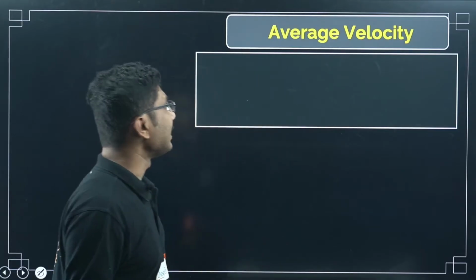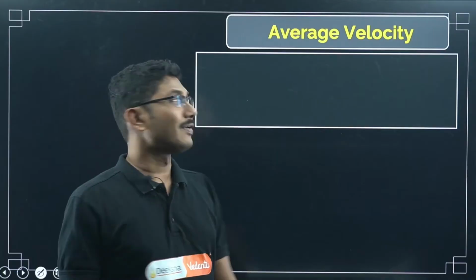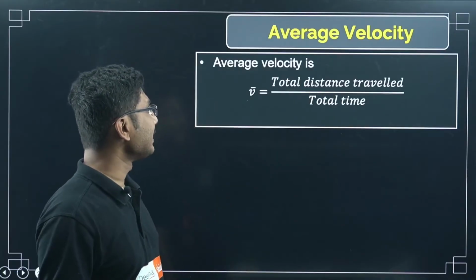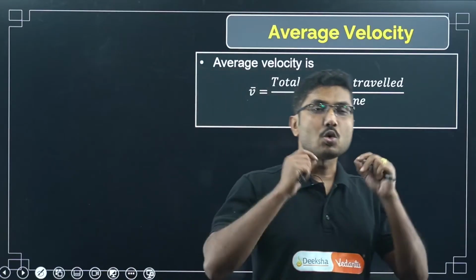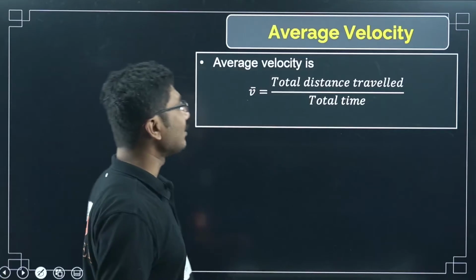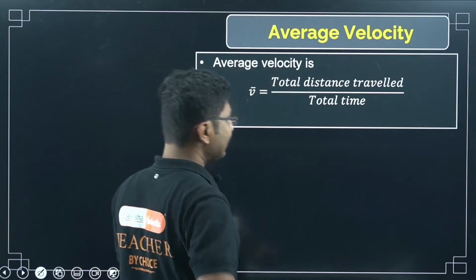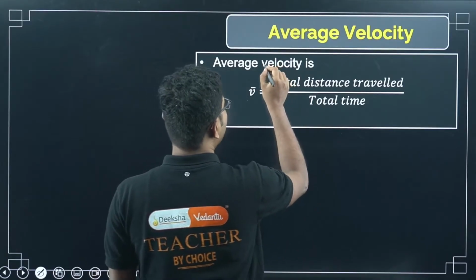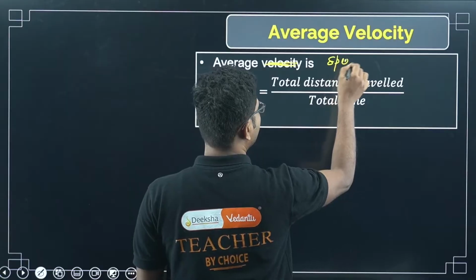So let's start with average velocity. What does the term average velocity mean?